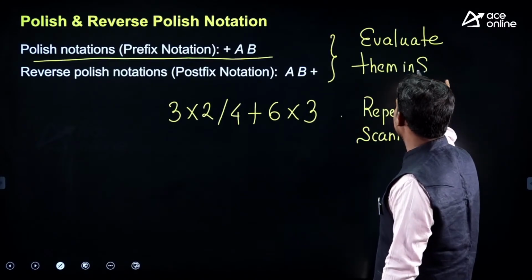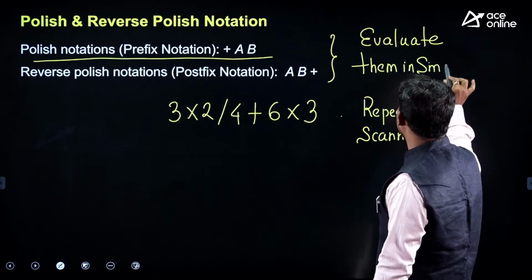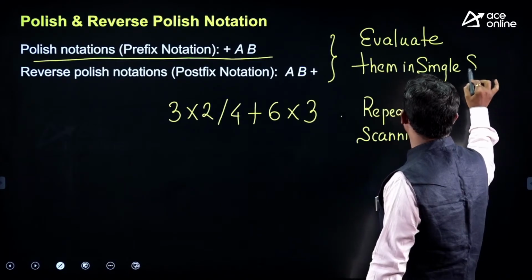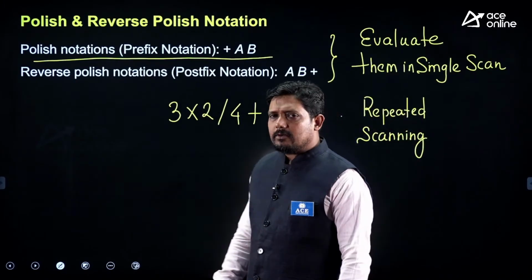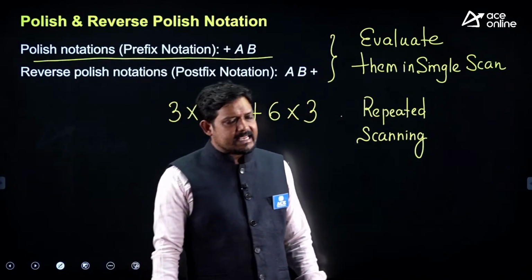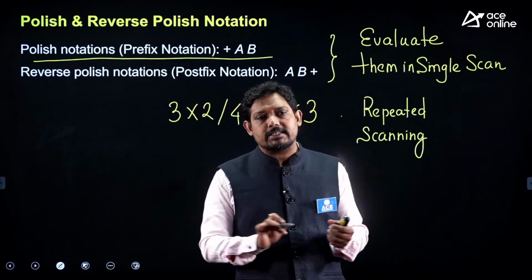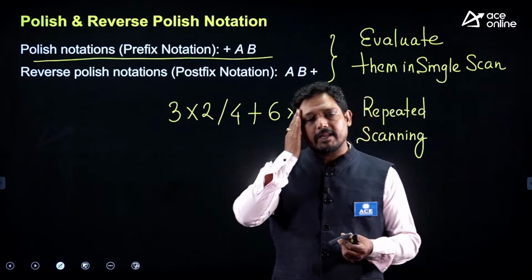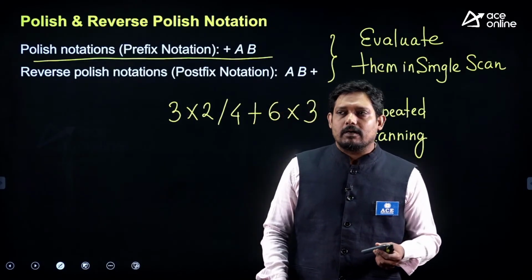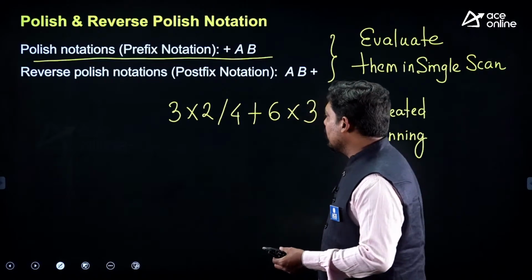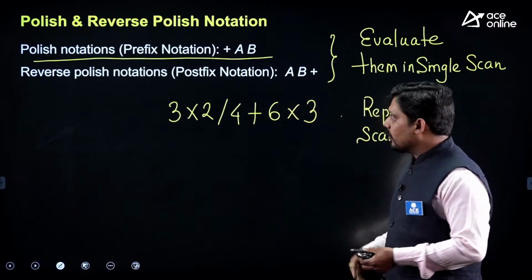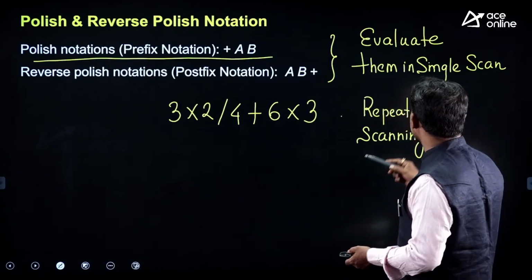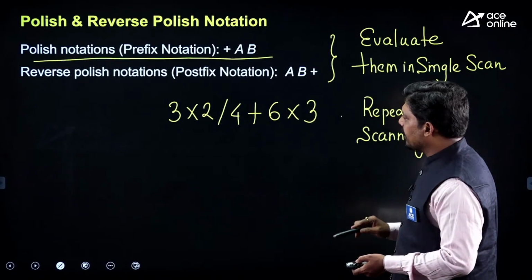So the evaluation of the postfix and the prefix expression can be done in a single scan. No need to maintain the ordering in this case. Repeated scanning is not required, and that is the reason that in a single scan it can evaluate the entire expression.